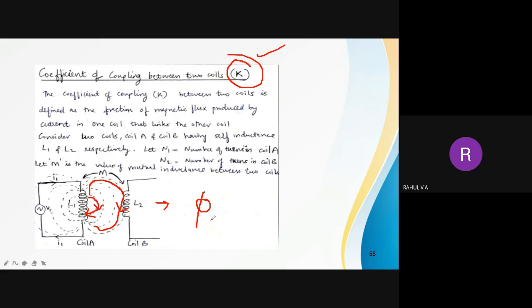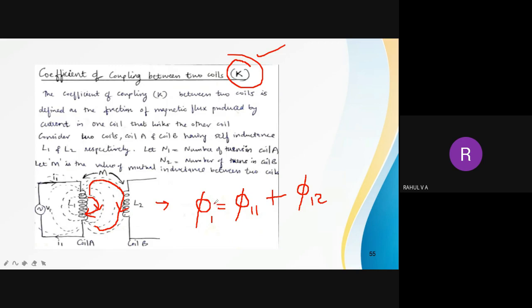So φ1, that is the flux produced by coil 1, is equal to, I can write like this. Some of the flux will be flowing through the primary itself. So I am writing φ11, that is, flux produced by the primary coil will be flowing through the primary coil, plus the flux produced in the primary coil will be flowing to the secondary coil.